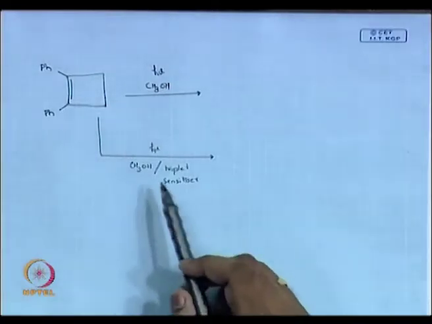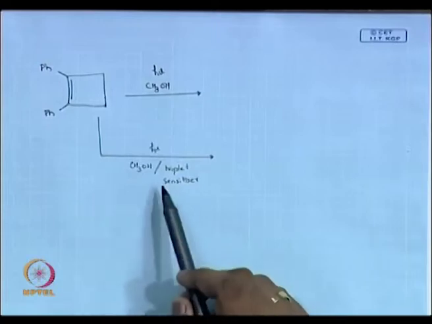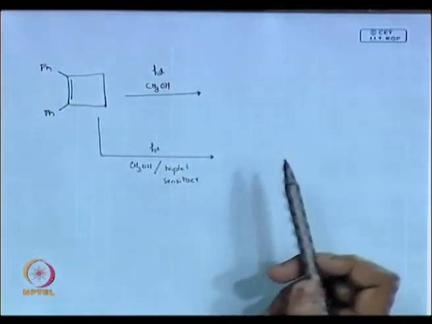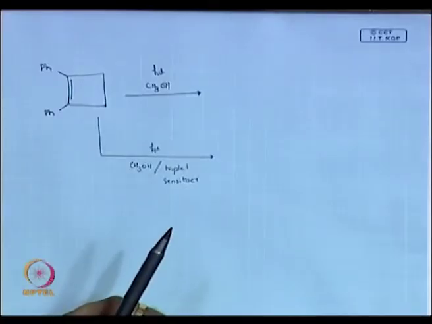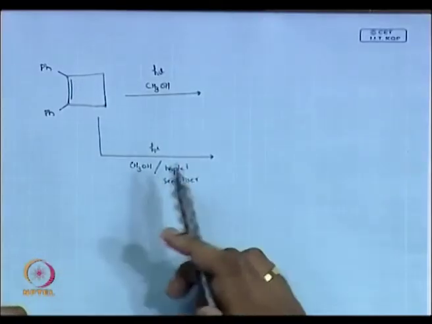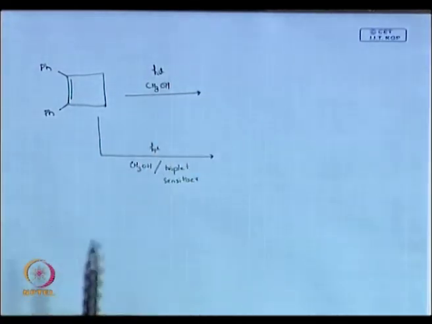So, same compound I am photolyzing in methanol, first one. The second case I am photolyzing in methanol in the presence of a triplet sensitizer like benzophenone. You can take benzophenone, it is a very good triplet sensitizer. So, I am doing this photochemistry. What do you expect? In the first case what can you expect, in the second case what are you thinking about, any idea? The second case should be radical chemistry, and the first case should be different, but what product can you think about?